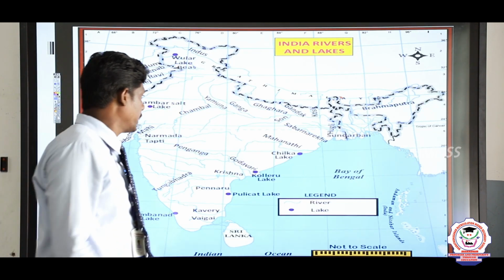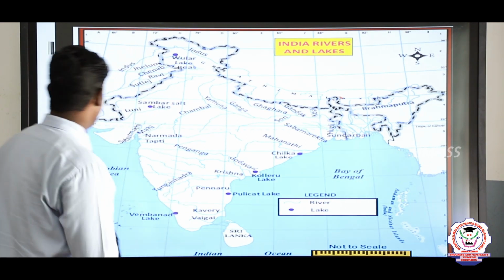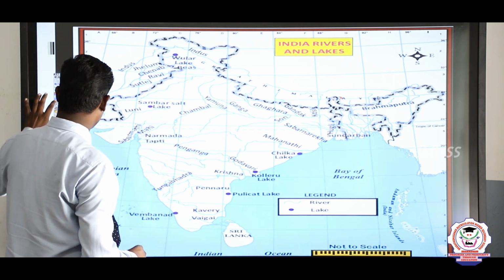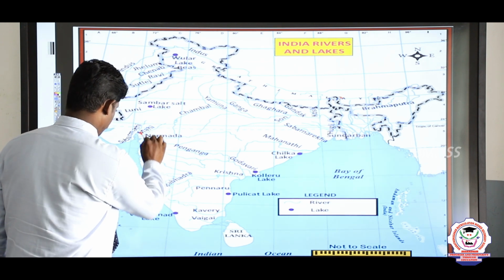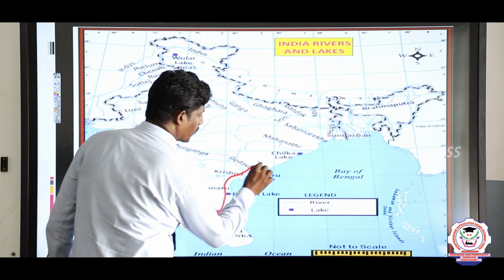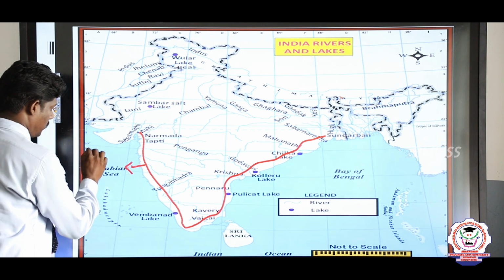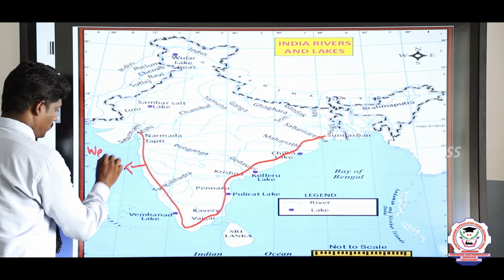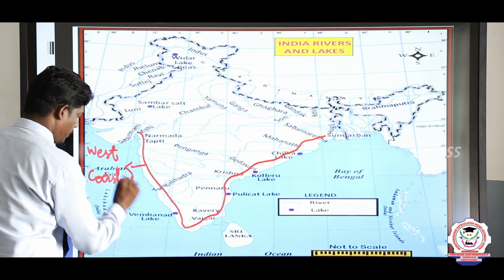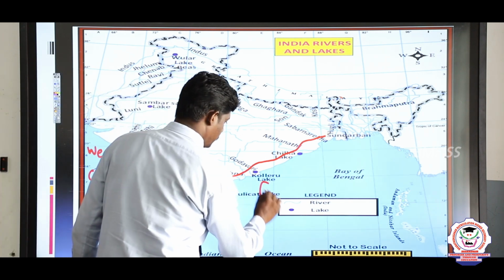And some of the examples are given here. Yes, you can see the river systems and major lakes present in our country. West coastal plain, then east coastal.